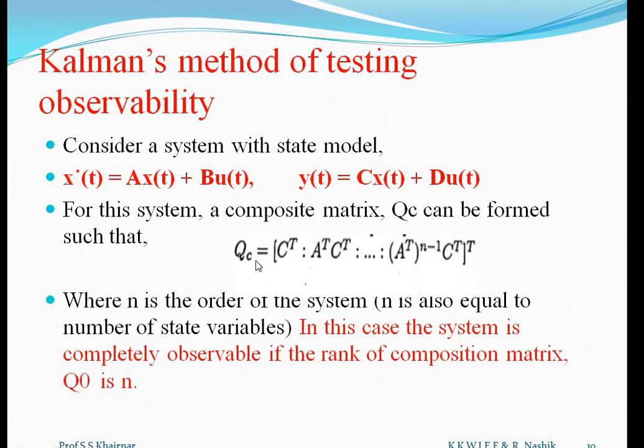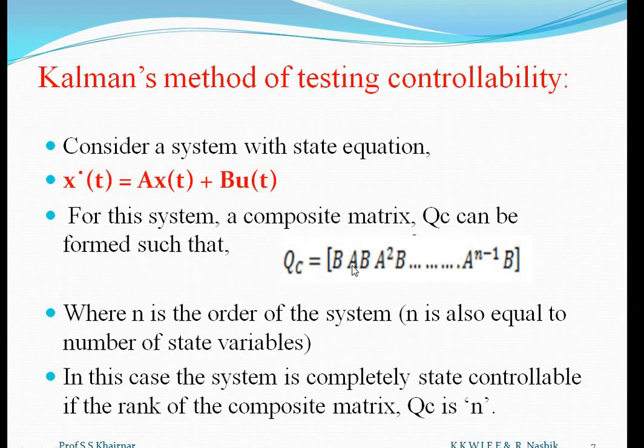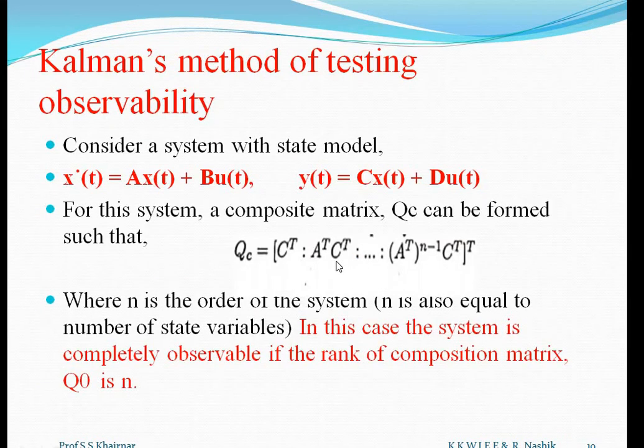So it is the same condition, but the matrices are different. Here the two matrices are A and C. In controllability, the two matrices are A and B, because B is the input matrix and C is the output matrix. So for controllability we need the input matrix, but for observability we need the output matrix C and its transpose. So this is the observability matrix, and again the same thing, we find the rank, and if this rank is n, then the system is completely observable.